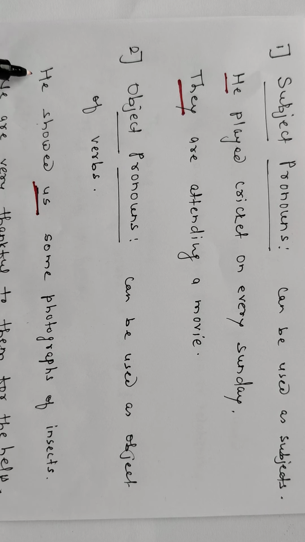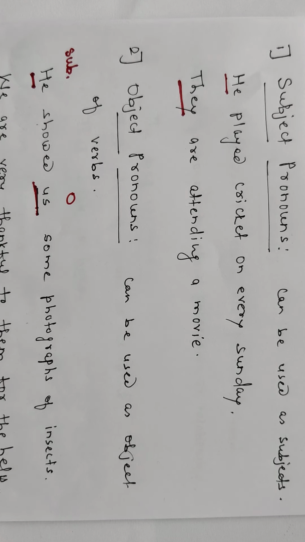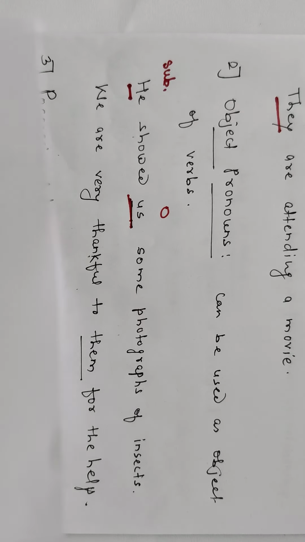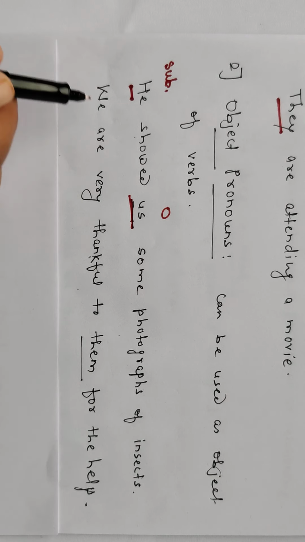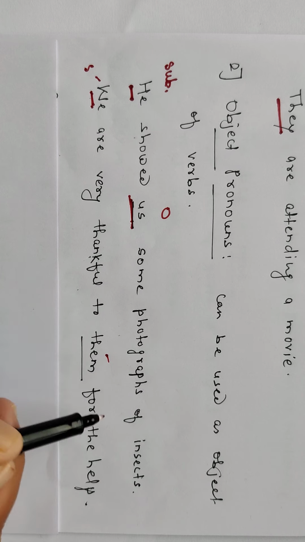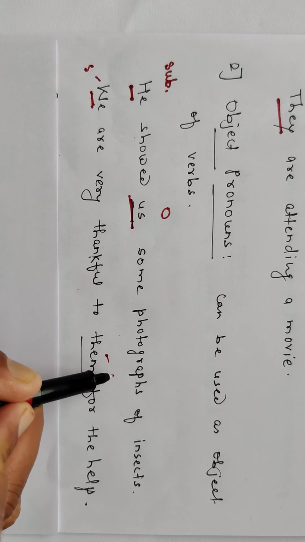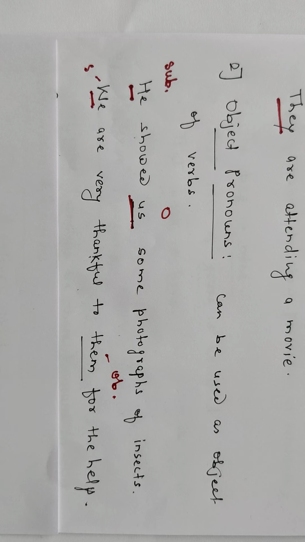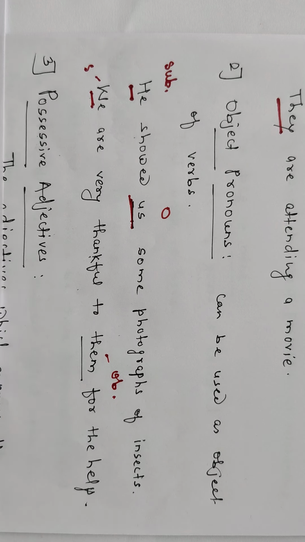Look, in this sentence, he is a subject and us is an object. In the sentence 'We are very thankful to them for the help', we is the subject and them is used as an object. So these are subject and object pronouns.